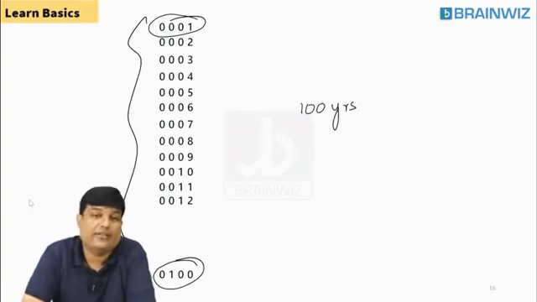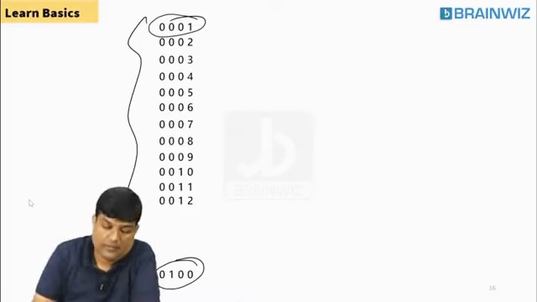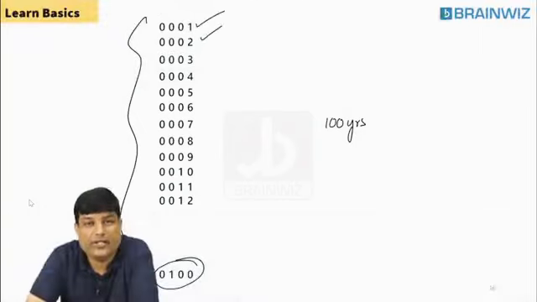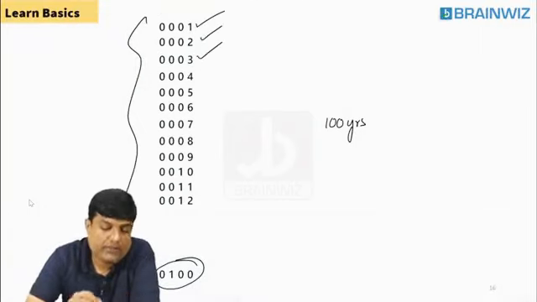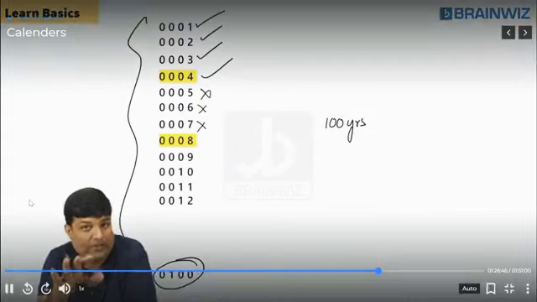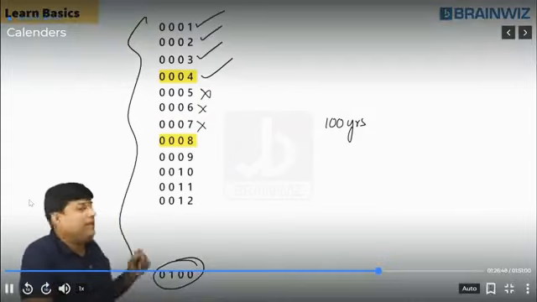So in these 100 years, how many odd days are there? We are supposed to find out. In these 100 years, leap or ordinary? 4 is a leap year. We all know that. If 8 is a leap year, when is the next leap year?